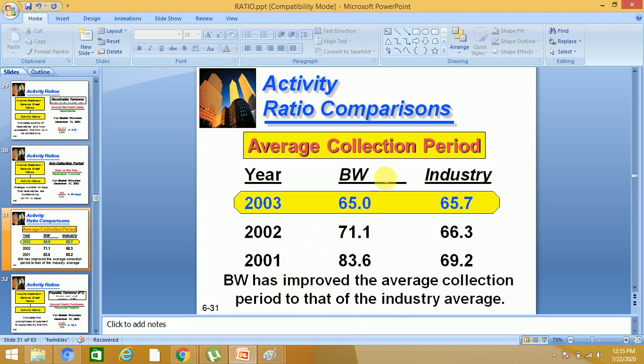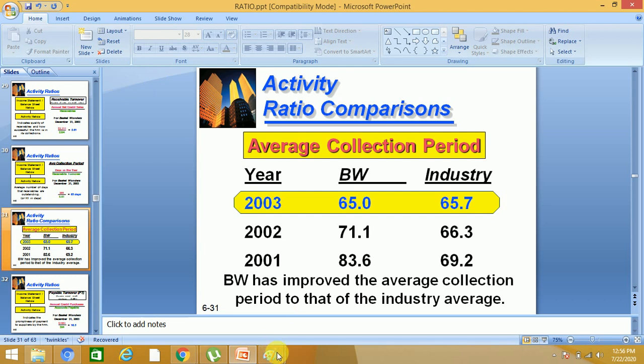So see the internal analysis of Basket Wonders. In 2001 it was 83.6 days, meaning customers were making payment in 83.6 days. Now it comes down to 71.1 days, and then further down to 65.